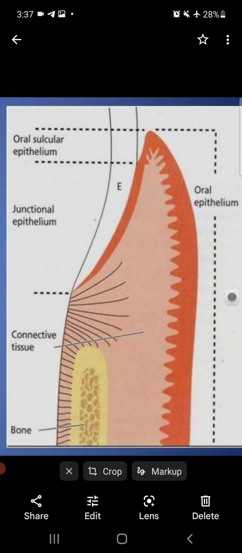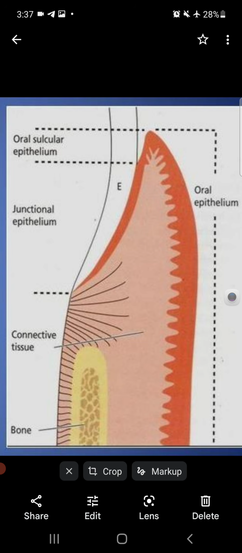Now the red epithelium, mentioned as the oral epithelium, is keratinized and covers the attached gingiva and marginal gingiva. The epithelium which covers the attached gingiva and marginal gingiva is known as oral epithelium, or outer epithelium, and it is keratinized.